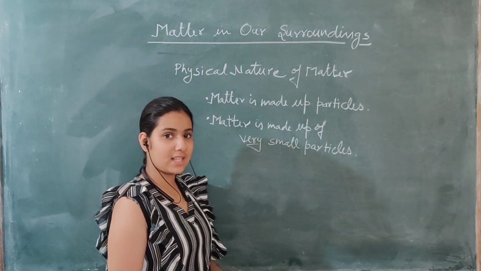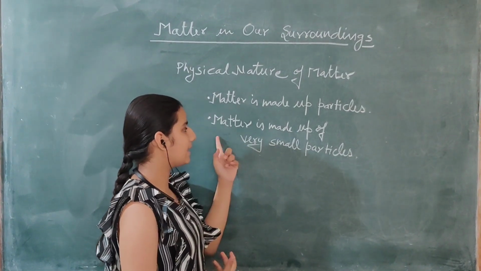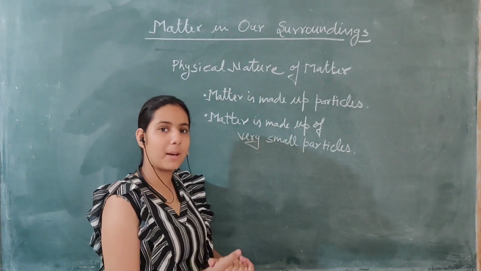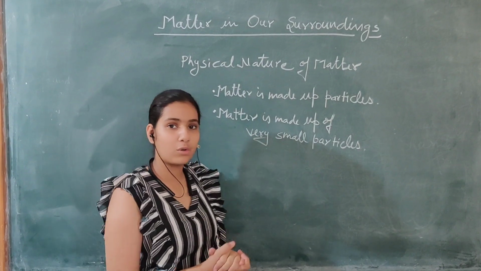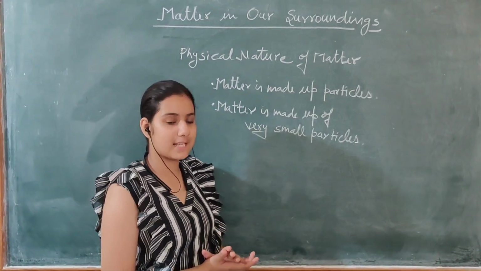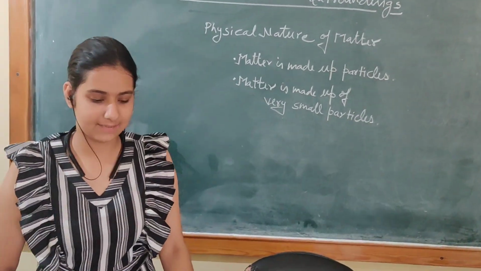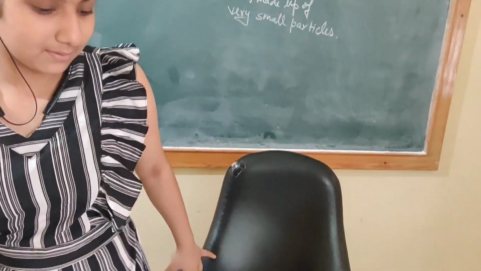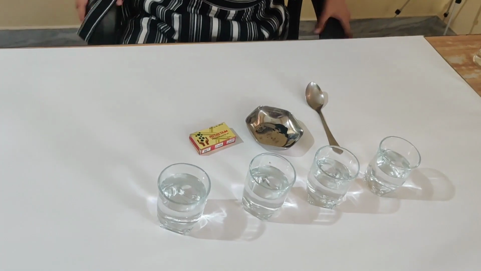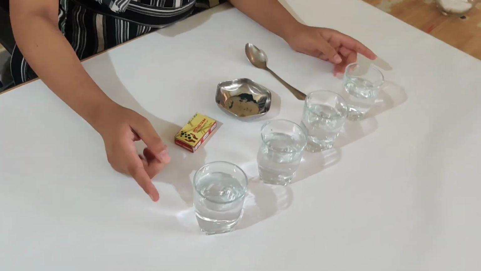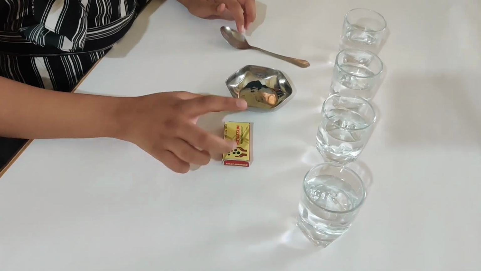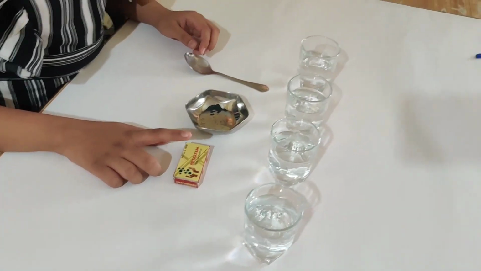The next physical nature of matter is that it is made up of very small particles. We will understand this by an activity. For this activity, I am taking 4 glasses of water, a spoon and potassium permanganate.